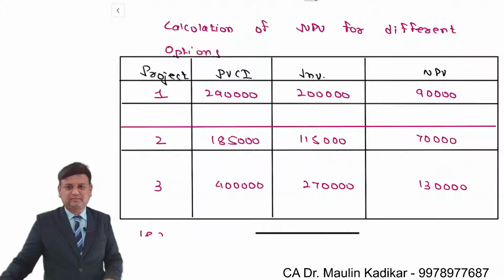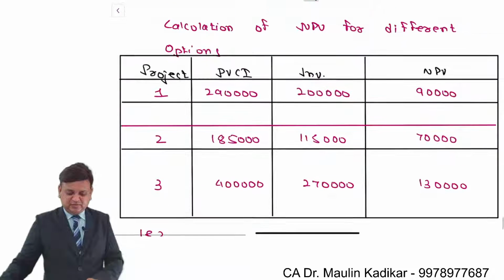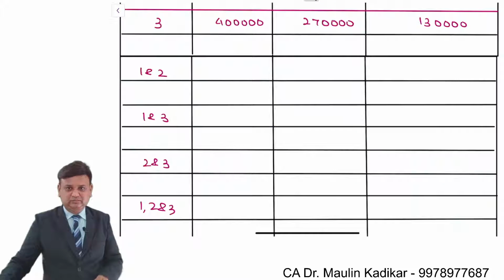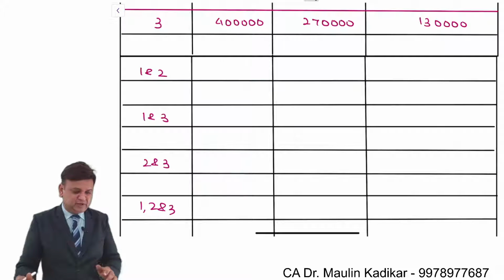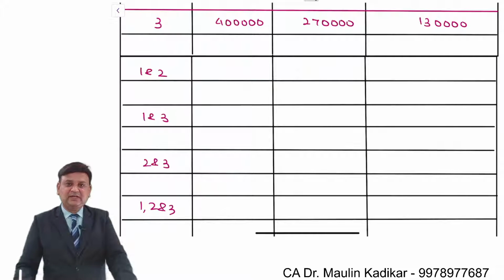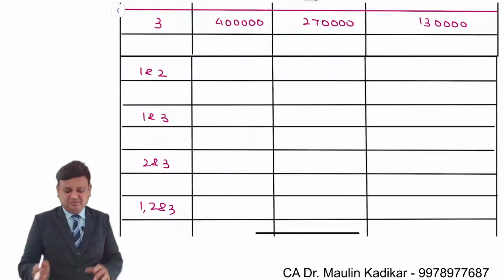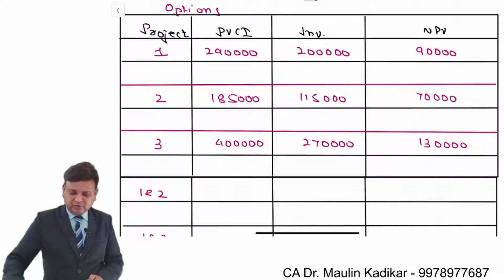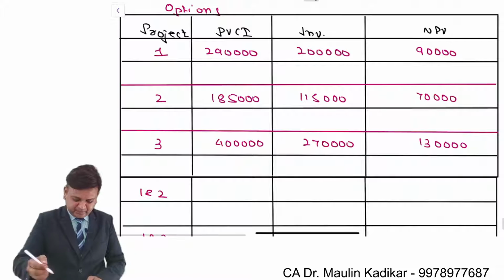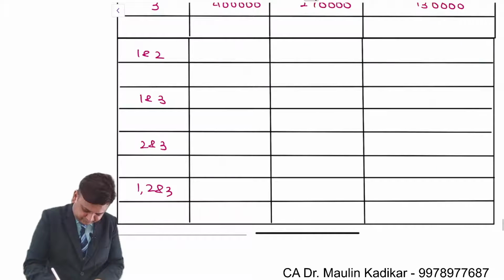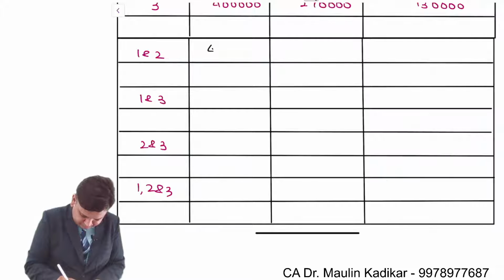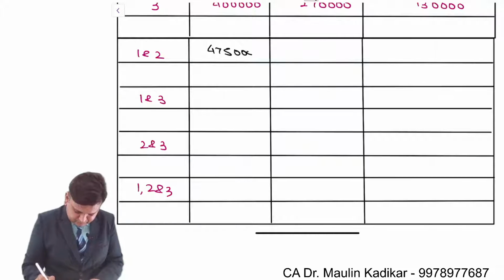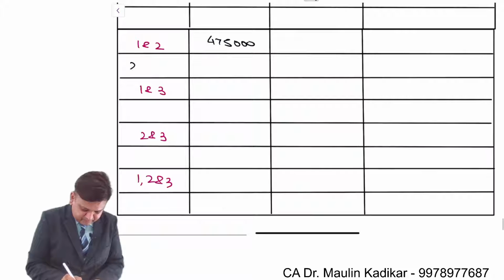Everybody please start writing down the answer and please complete the table for the remaining part. So let us now carefully read the question. If projects 1 and 2 are jointly undertaken, there will be no economies, so we will not get any advantage. So present value of the cash inflow is 290 plus 185, 475.